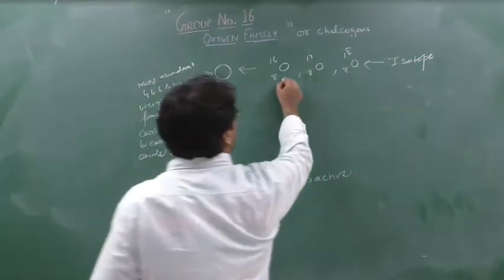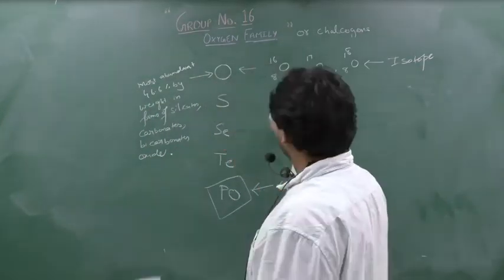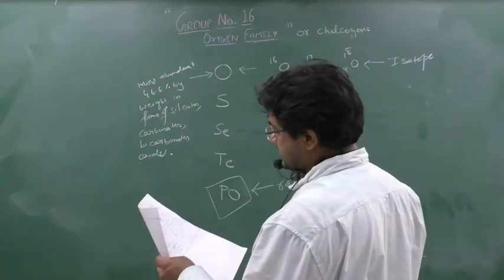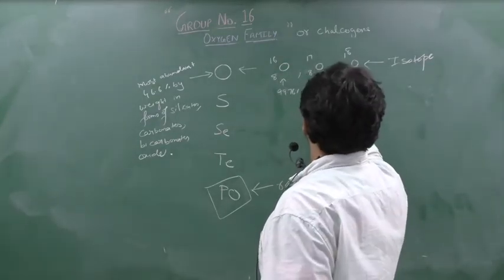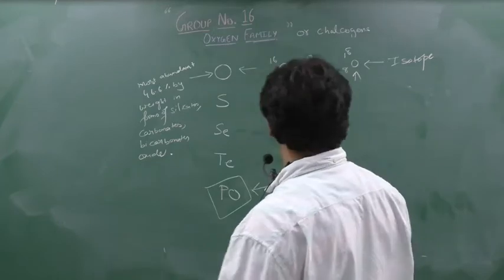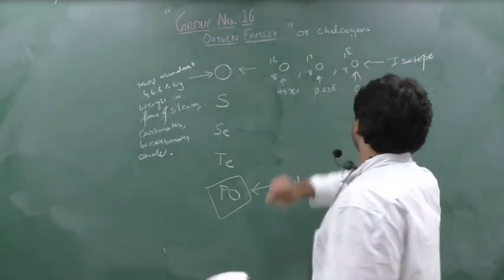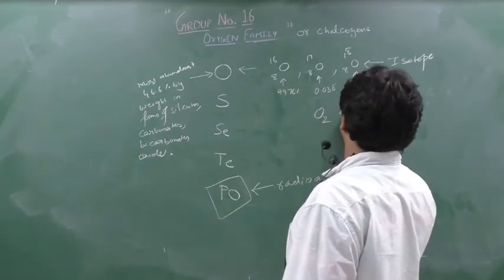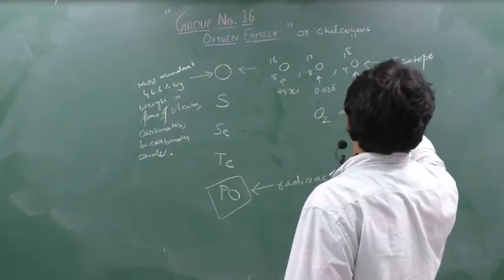And you can write down their constituents. It contains nearly 99.76%. It contains nearly 0.038%, and it contains in a very minute proportion, that is nearly 0.2%. It also contains 2 allotropes, that is O2 and O3. So these are the allotropes.